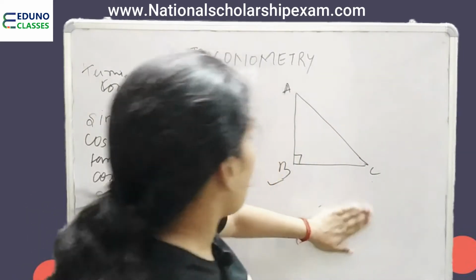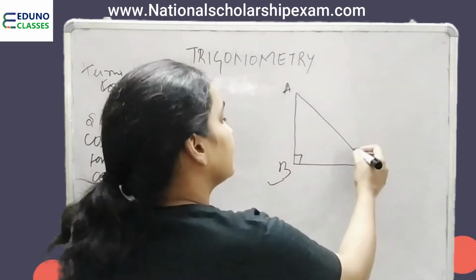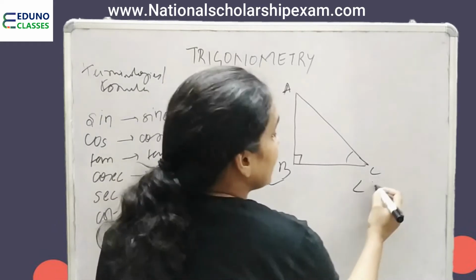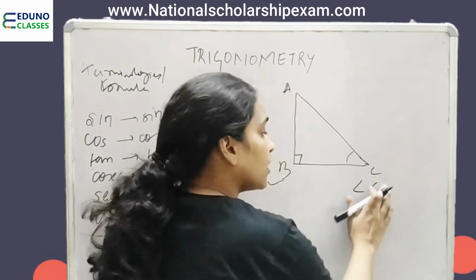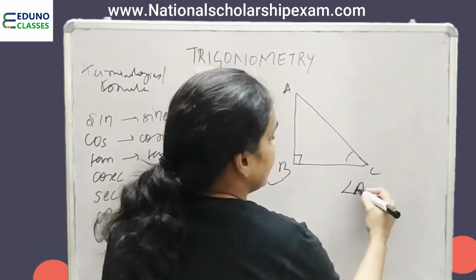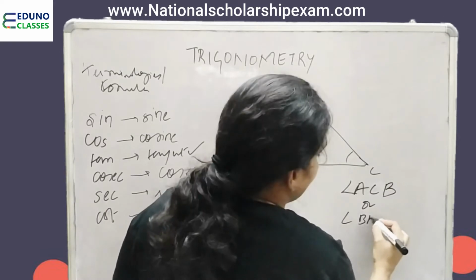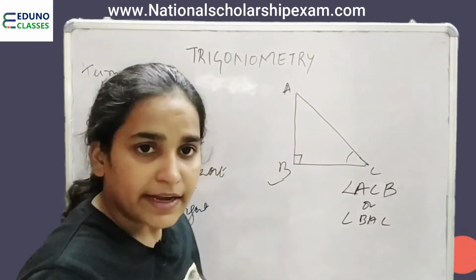If here I have to mention this angle, how will we mention it? We will not write it as angle C. It is not the right way. The right way of writing it is ACB, or you can write BCA. Fine.